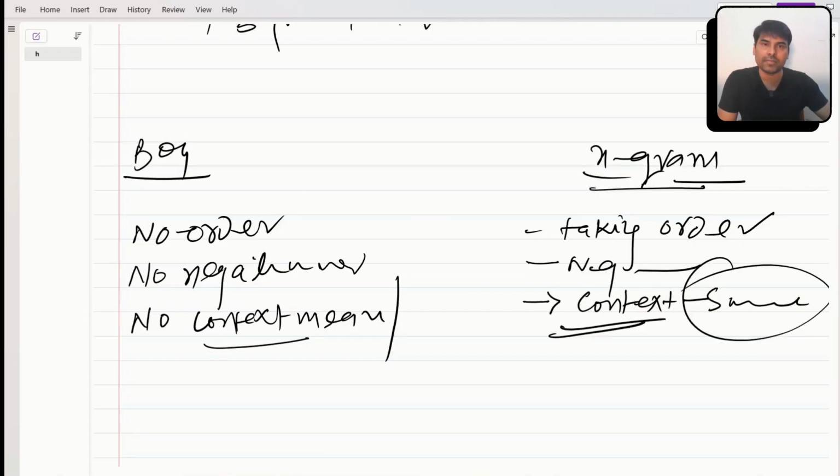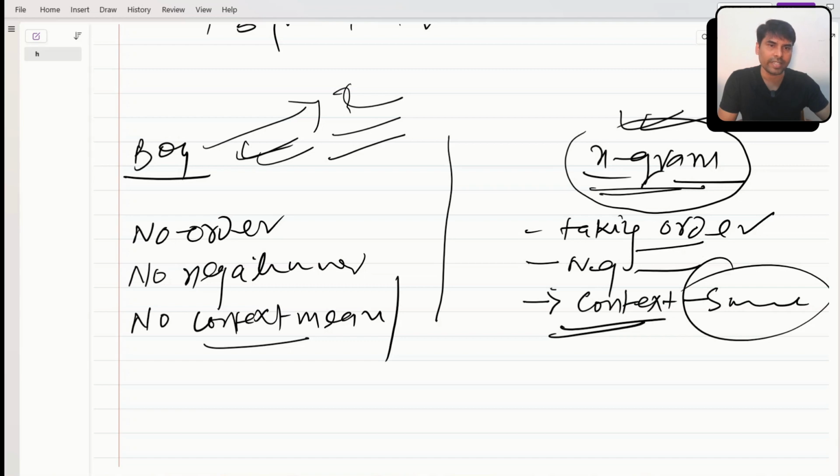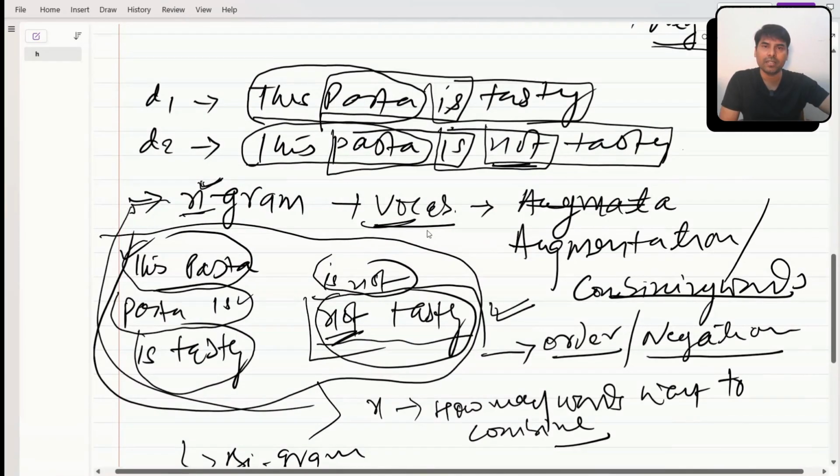So this is the difference between NGram and bag of word. That is why NGram is more powerful compared to bag of word, because bag of word just considers the frequency of the word in the given vocab, but NGram captures order, negation, and context. That is why it is more powerful. So this is the whole idea. I hope you got it. The only difference is in how the vocab is built.